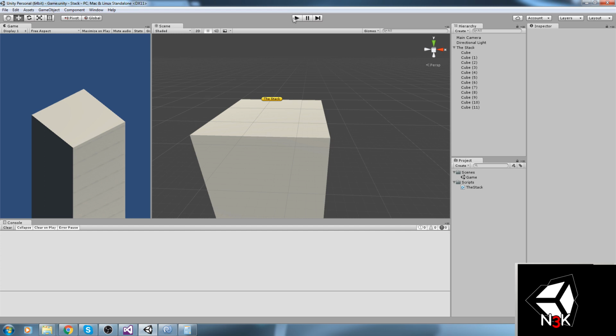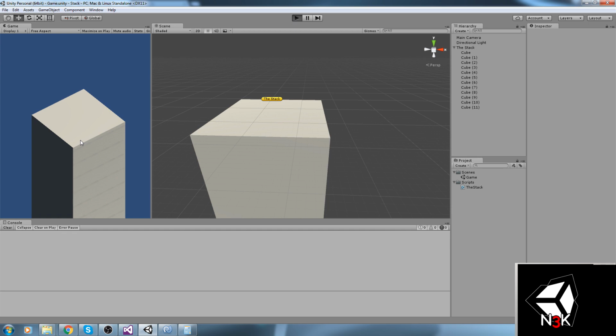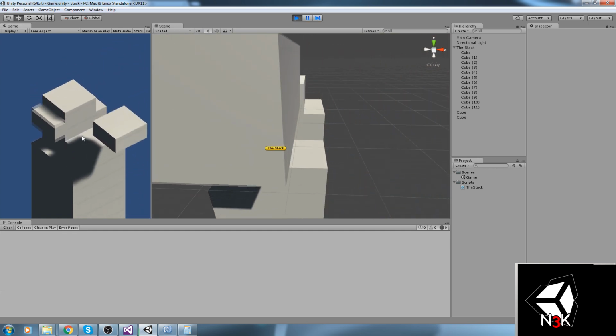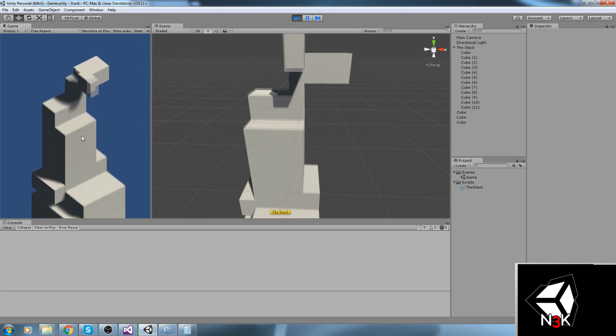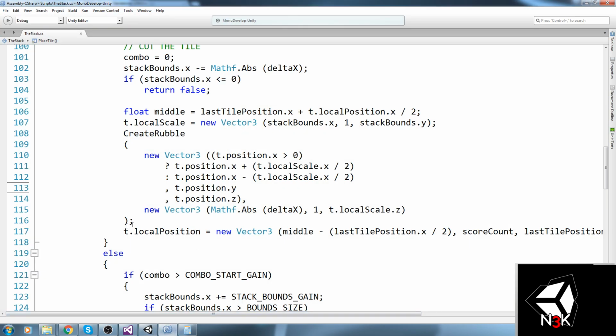Let's try it out. So, going to press play. This worked fine. So we're only looking at the x-axis right now, and it's working perfectly fine. Good. Let's do the exact same thing in the z.